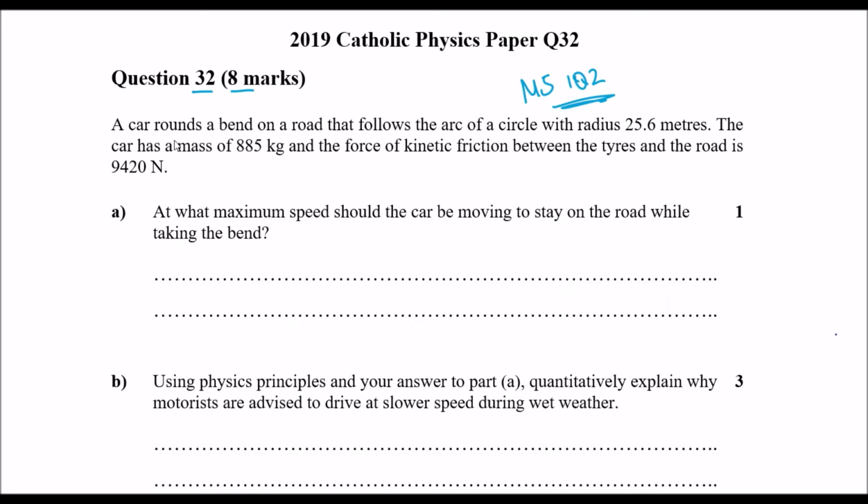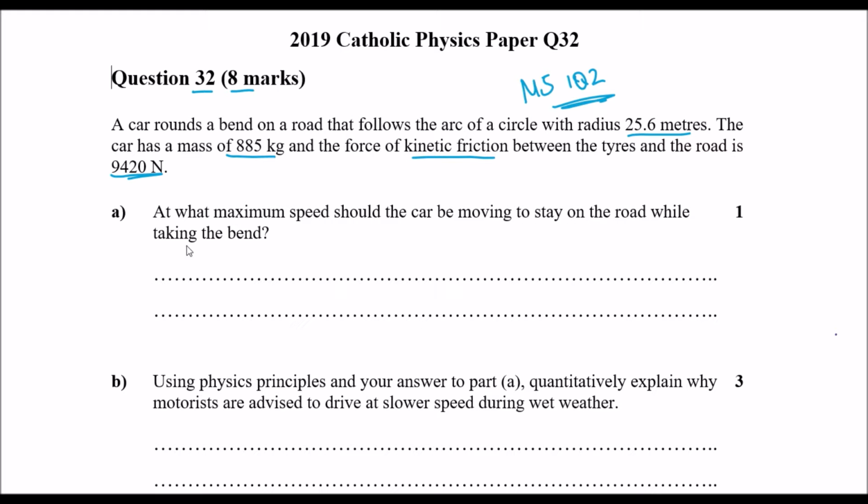So in this question, it says a car rounds a bend on a road that follows the arc of a circle with a radius of 25.6 meters. The car has a mass of 885 kilograms. The force of the kinetic friction on the tires is 9,420 newtons. Okay. Question A says, what's the maximum speed the car should be moving to stay on the road while taking the bend?